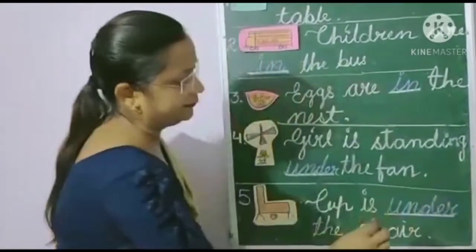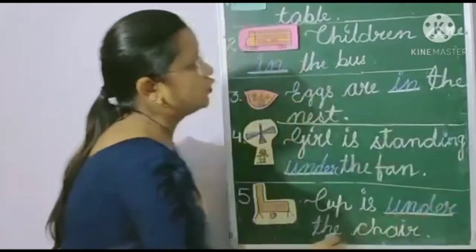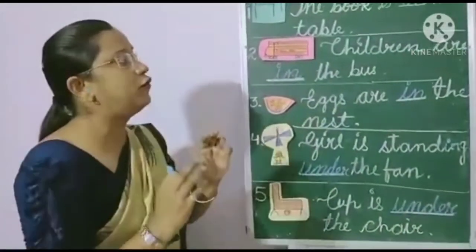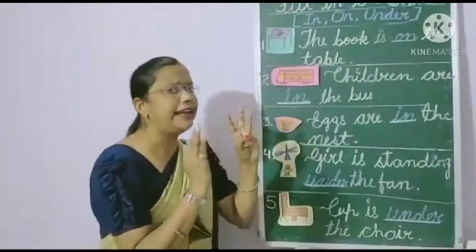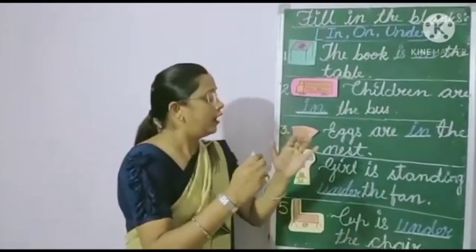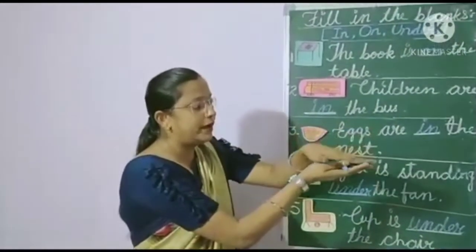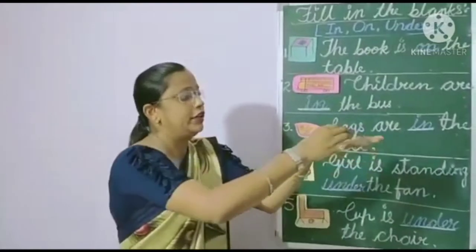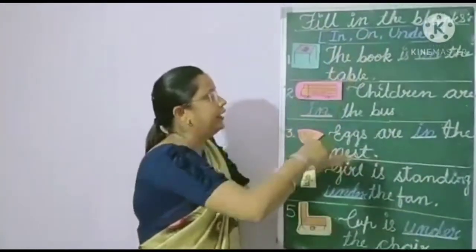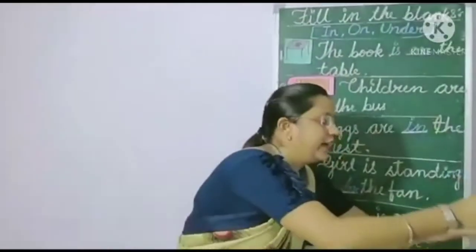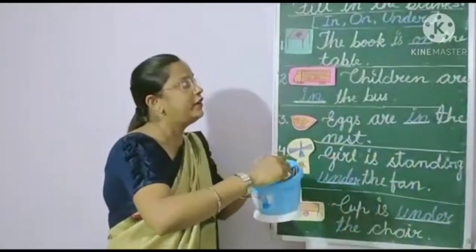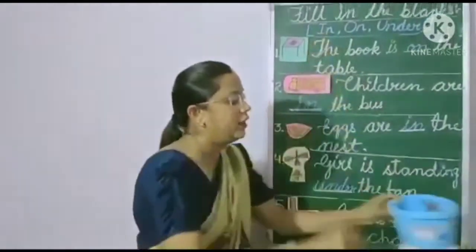Okay children, so we have to learn 3 things. If anything is above, on top, then we have to use on. If anything is inside, then we have to use the word in.